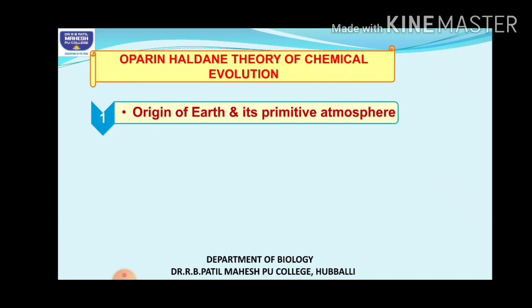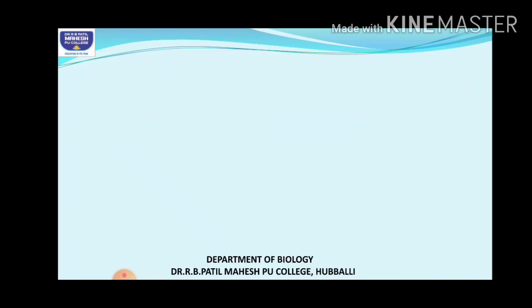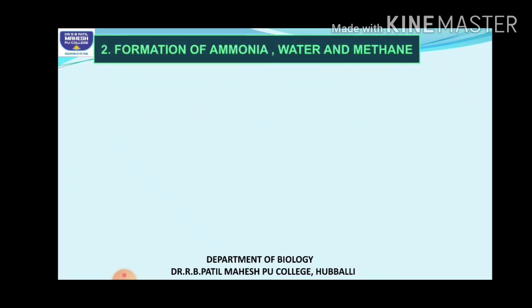If you just recall once, it is almost similar to the Big Bang theory you have studied. Am I right? In the Big Bang you studied that there was a sudden huge explosion, then there was formation of lighter elements, and then formation of other different compounds like ammonia, methane, water vapor. Next they explained the formation of ammonia, water and methane. Got it?